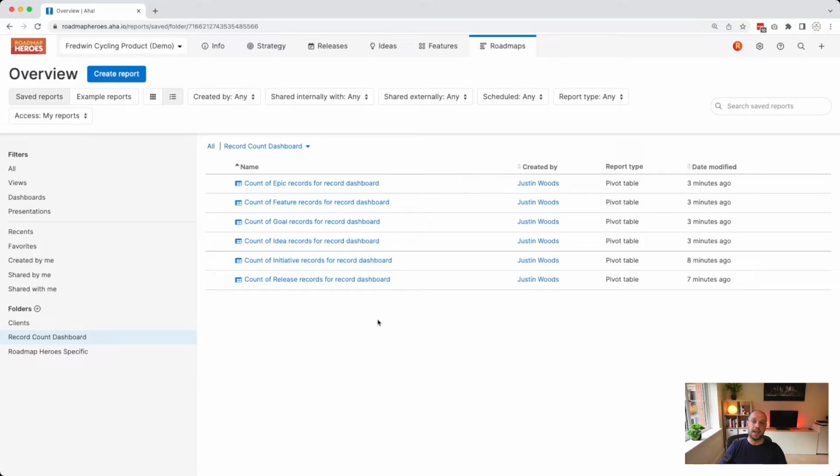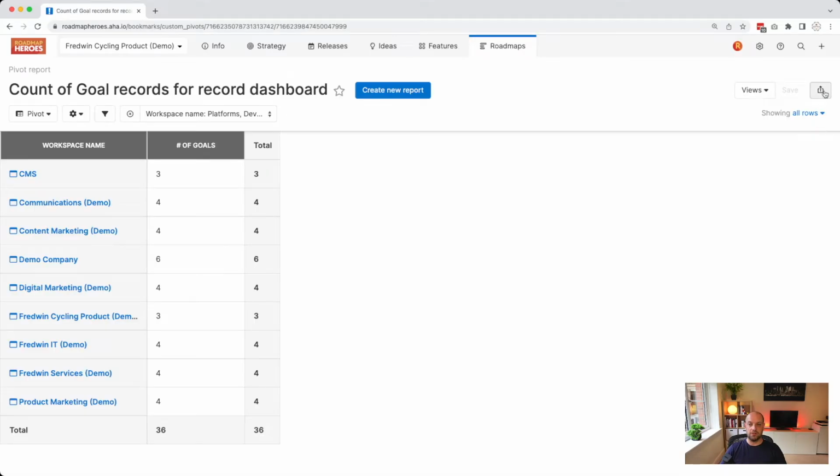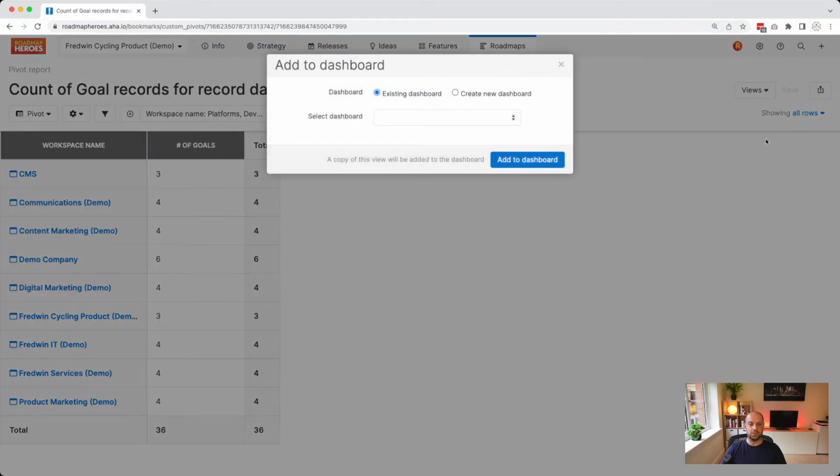Let's now create a dashboard so we can see this information really come together and look at the secret sauce that makes all of the reporting work on a single view. One of the quickest ways to create a new dashboard is actually to open up a report that you want to add into it. So let's click on Count of Goal Records for Record Dashboard. And then up here on the right hand side, I can click on this button and then Add to Dashboard.